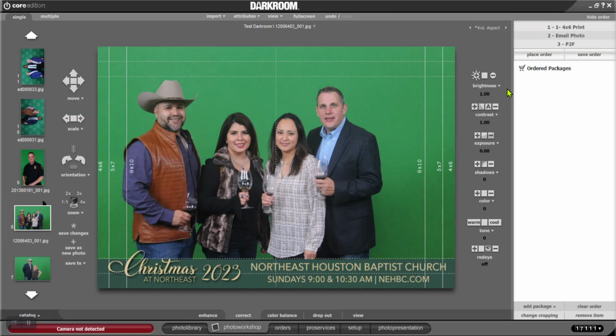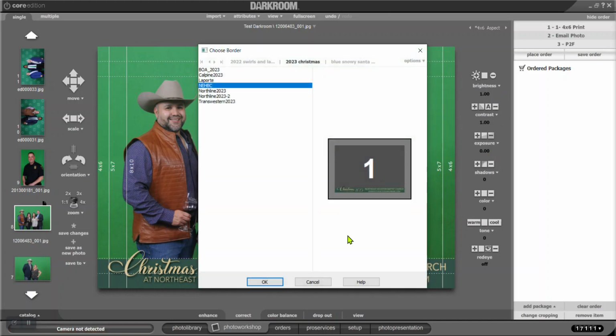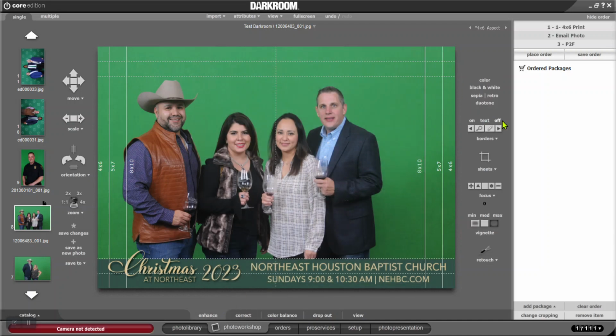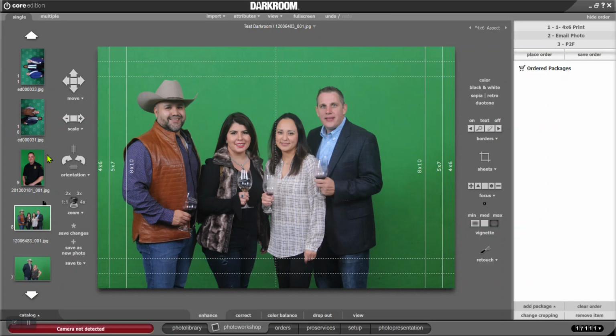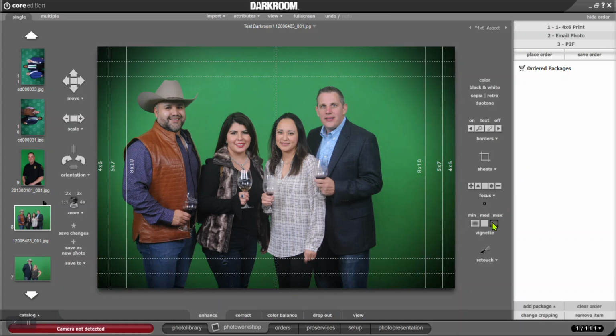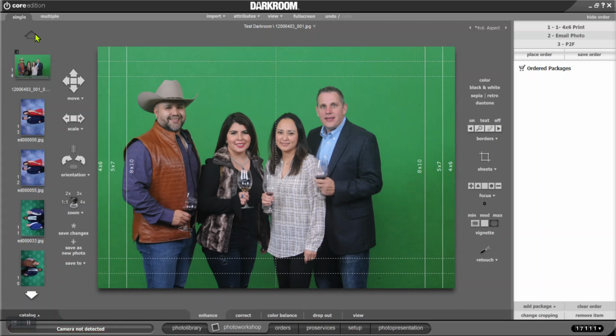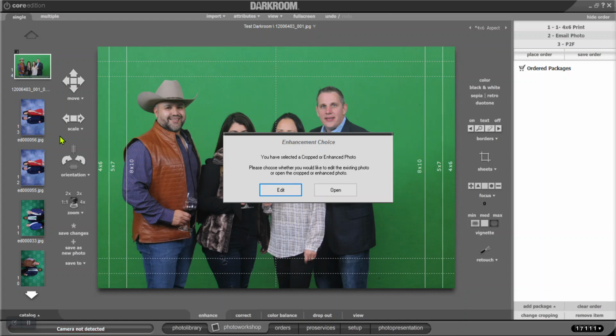If you can turn your borders on and off, borders off. Okay, and that's one of these little tabs down here, enhance, turns your borders on and off, and black and white, color, you can crop and put a vignette around it if you want, all the different things you can do. But a lot of people would save the digital copy to their files over here, and I never did that.